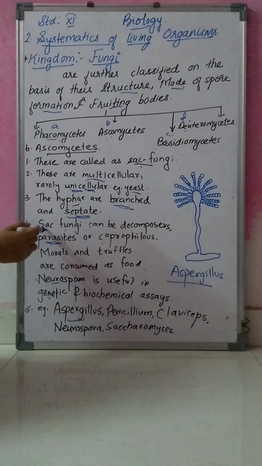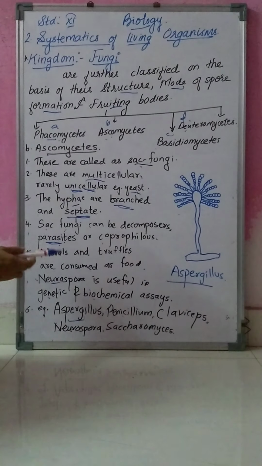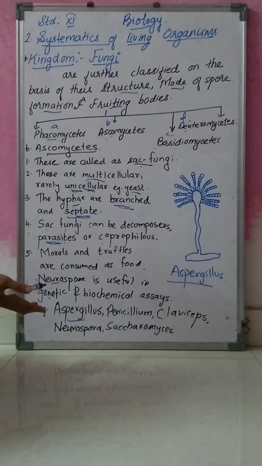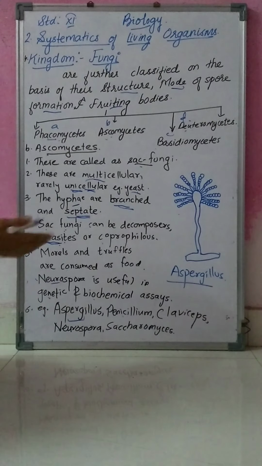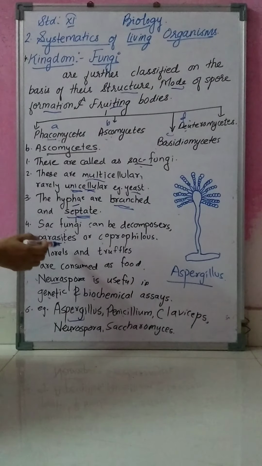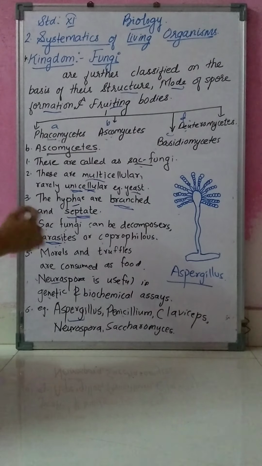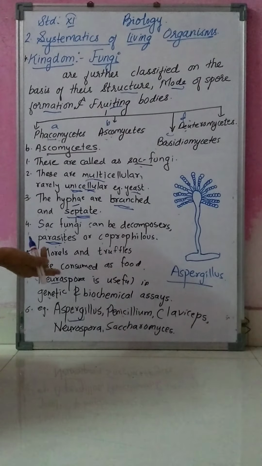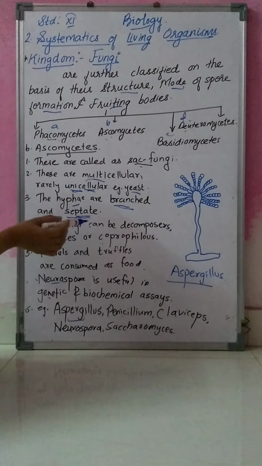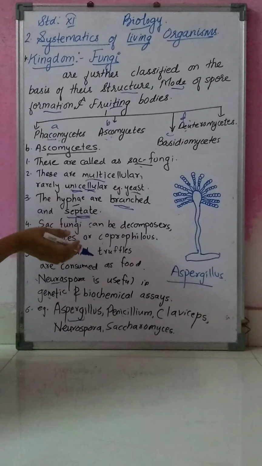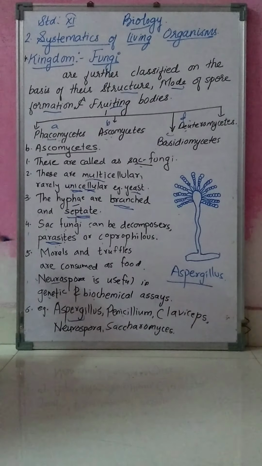Sac fungi can be decomposers, living on dead and decaying organisms. Parasites live on the host, dependent on the host for food. And coprophilous means they grow on dung, for example cow dung.